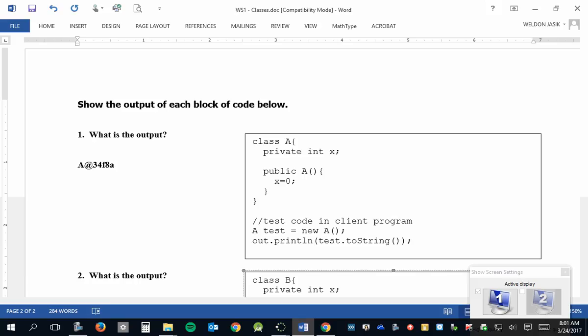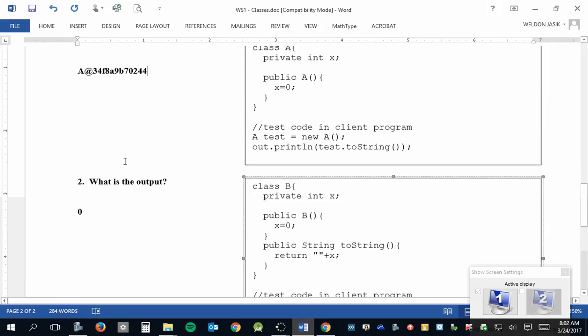A hexadecimal number, which is a base 16 number, that probably is meaningless to you still. You don't just have 10 digits, 0 through 9. You have 16 digits, 0 through F, 0 through 15. That's a hexadecimal number. It might as well be a random number. It's not technically, but it might as well be. That is not very useful output, is it? No. Which is why we don't like to use the default toString method. We like to make our own.